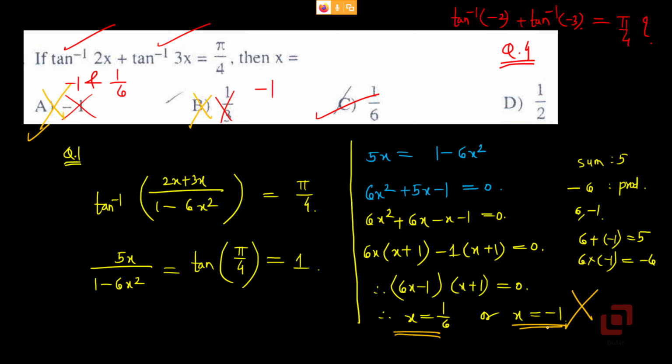Why did we reject minus 1? Although it was root of this quadratic equation, it was simply because tan inverse of minus 2 was a negative angle in our identification of the domain and range of tan inverse, and same thing with tan inverse of minus 3. But according to the problem, the right hand side was a positive number, so this is contradictory, so we cannot take minus 1 as the possible value of x, although it is root of the quadratic equation.